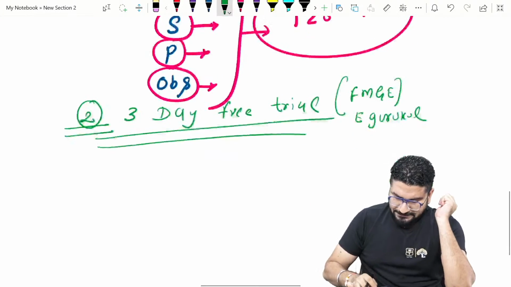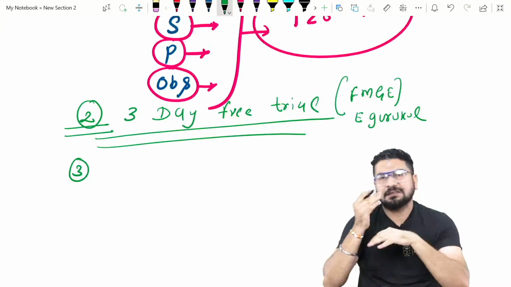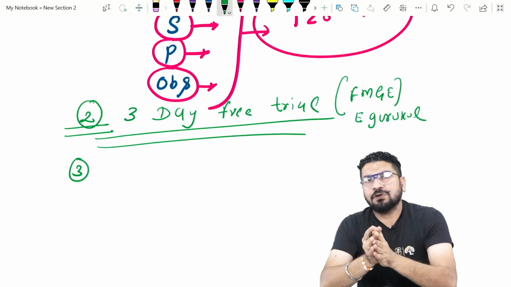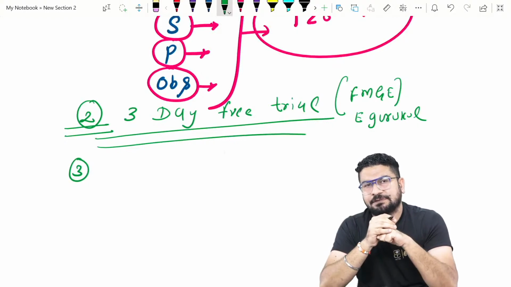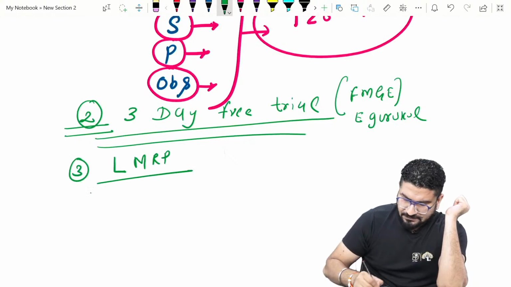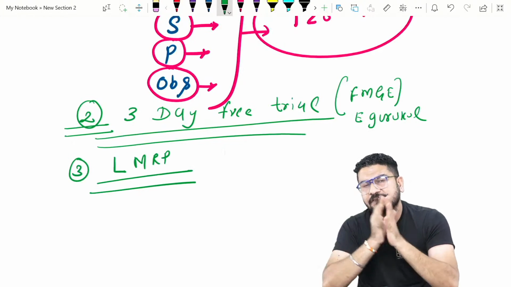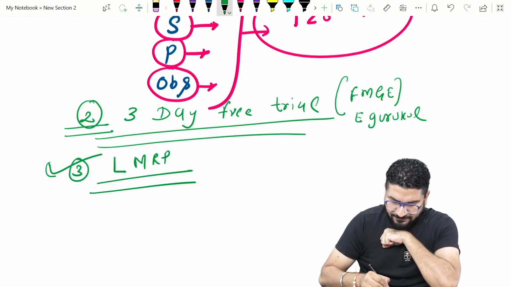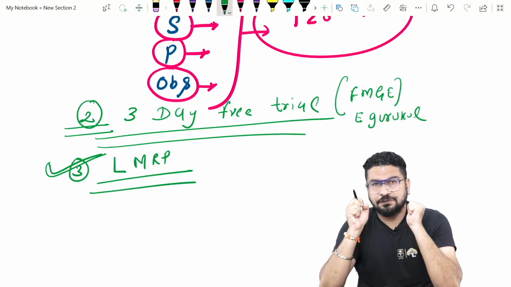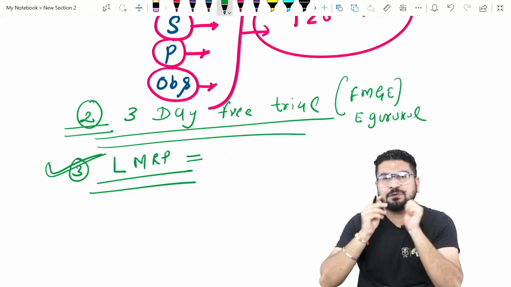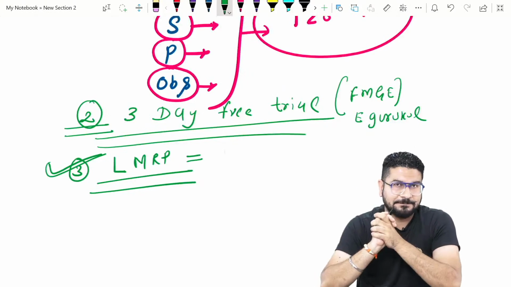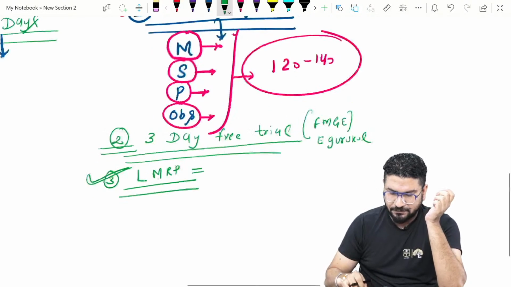Right. The next important thing is the final 30 days. When you are done with your coaching, you are done with your notes, you are nervous, you want to study those 20% topics in depth. For that we have an LMRP plan. This is the last minute revision session that we take. It will be available from September onwards with new recorded videos, so you can watch these videos, and trust me, this will cover all those 80% MCQs which are coming from those 20% topics. So this is our focus.